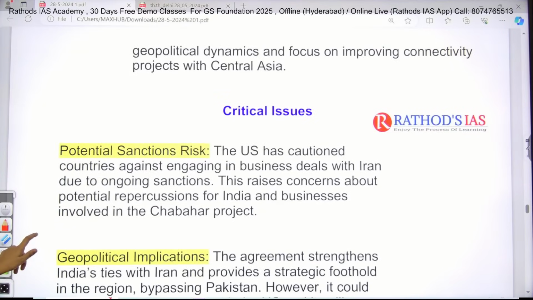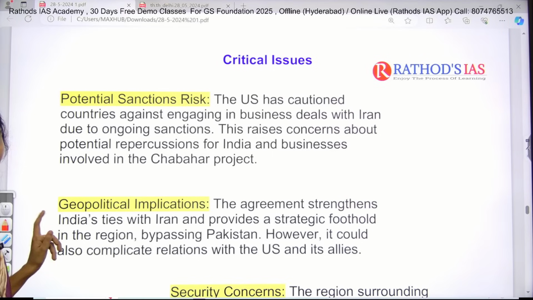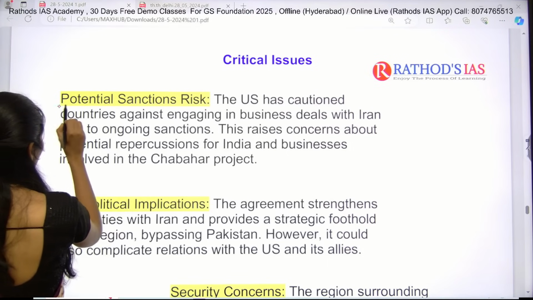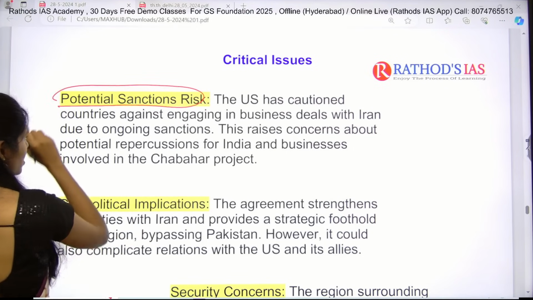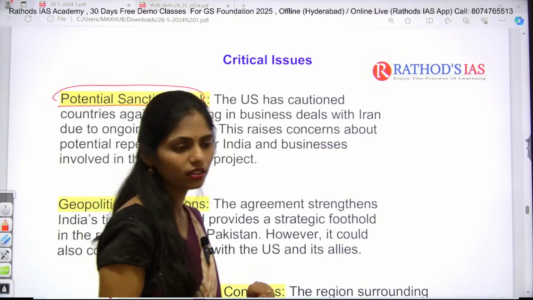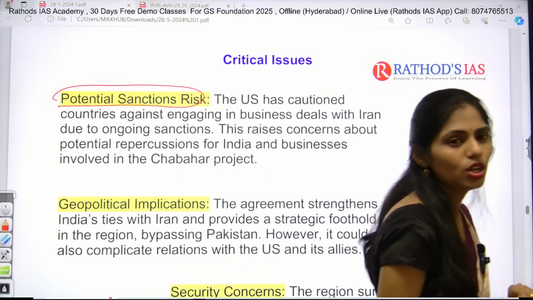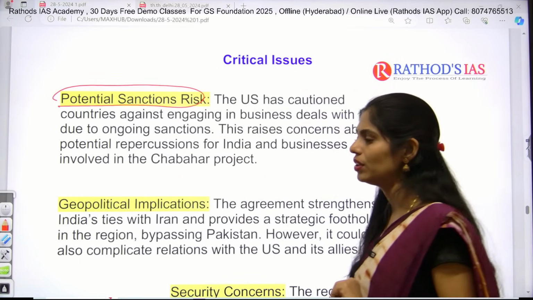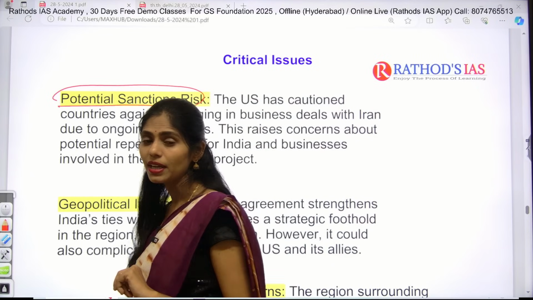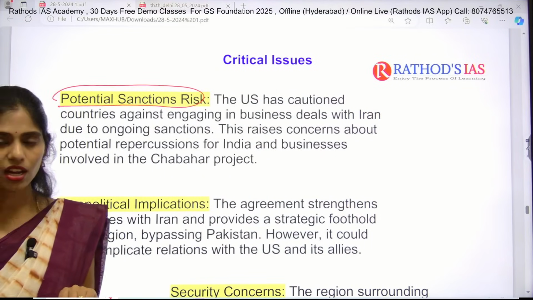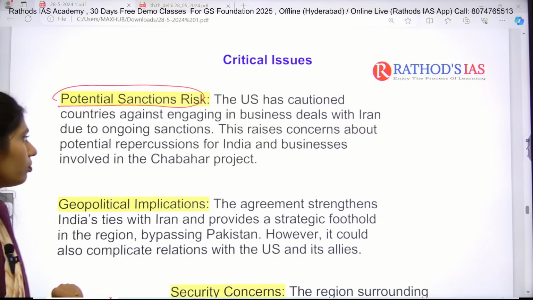Okay, and next, what are the critical issues regarding the implementation of the Chabahar Port development? The first one is political sanction risk, because Iran and the US are like enemies. The US says that if any country trades with Iran, it will come under CAATSA. So the US can impose sanctions under CAATSA. So this is one issue, right.